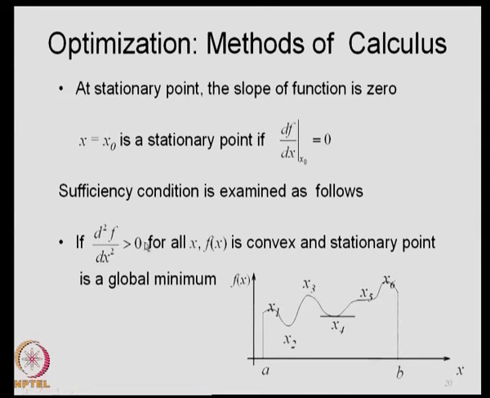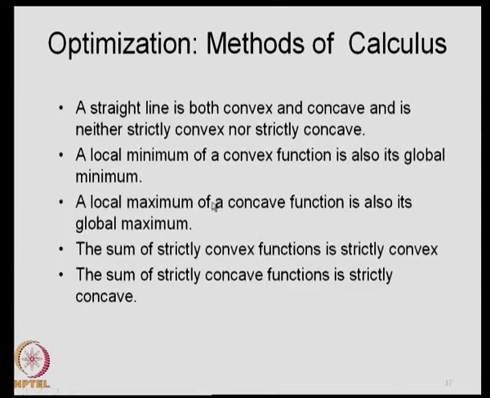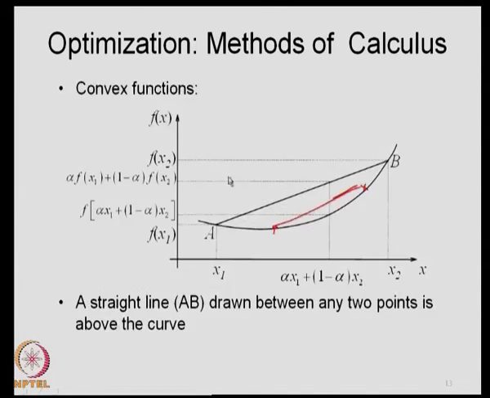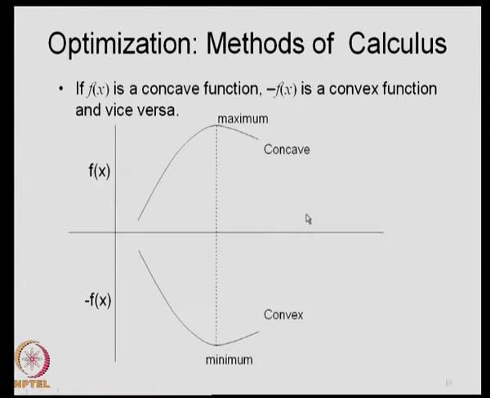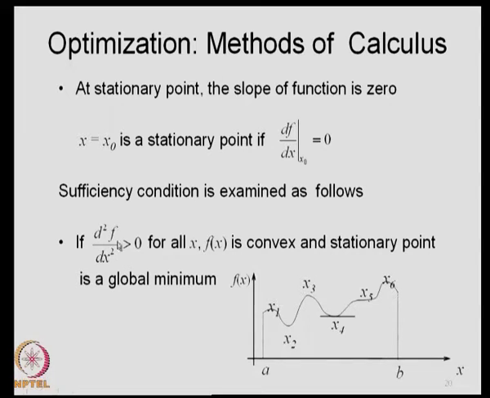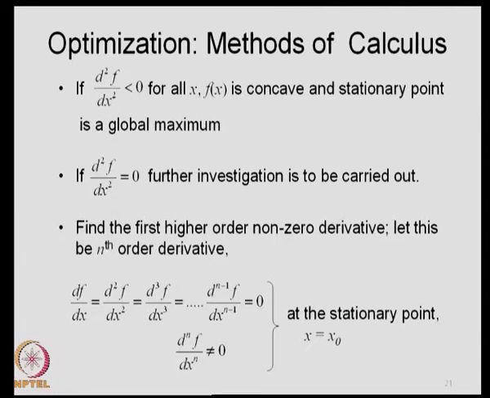We just saw that in that range, if it is greater than 0, then we have only one minimum, and that also becomes the global minimum. So, if d square f by dx square is greater than 0 for all x, f of x is convex and the stationary point itself is a global minimum. Similarly, if d square f by dx square is less than 0 for all x, f of x is concave and the stationary point is also a global maximum.